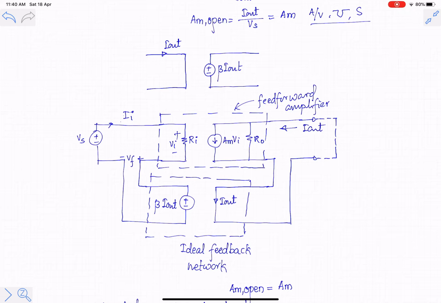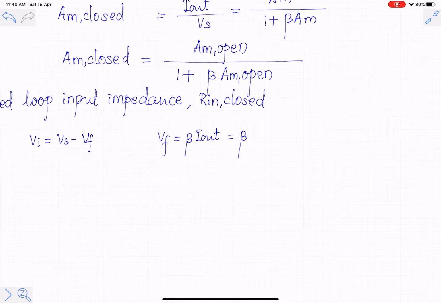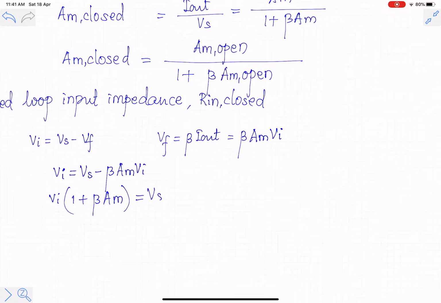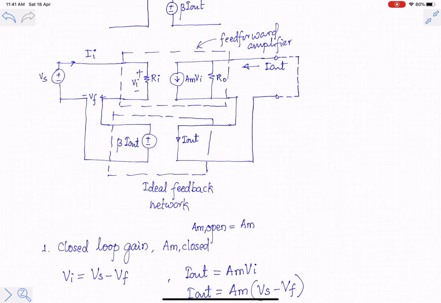I out is equal to AM into Vi. So we can write Vi is equal to Vs minus Vf, which is beta AM into Vi. So Vi into (1 plus beta into AM) is equal to Vs. But we can see that Vi is equal to Ii into Ri.